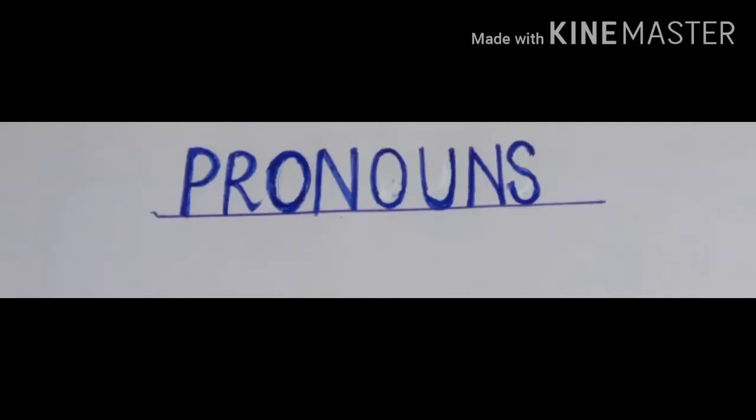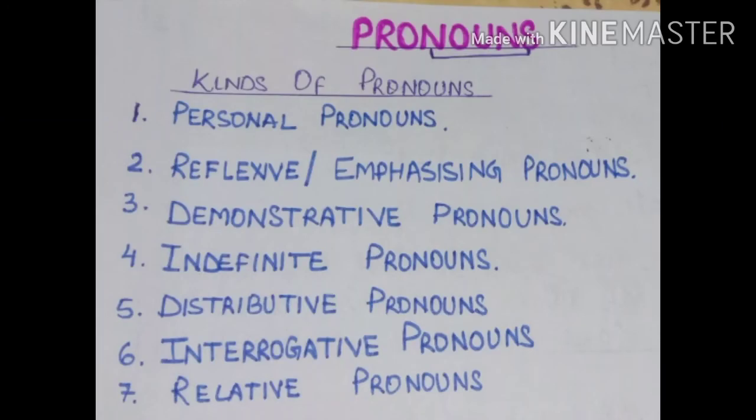Welcome to my channel. In this video, I am going to explain pronouns. What are pronouns? Pronouns are words that are used in place of nouns. यानी वो words जो noun की जगह use होते हैं. For example, I, we, you, they, he, she, it, etc. You can see I have underlined the word nouns in the heading, which means pronouns are words used in place of nouns.